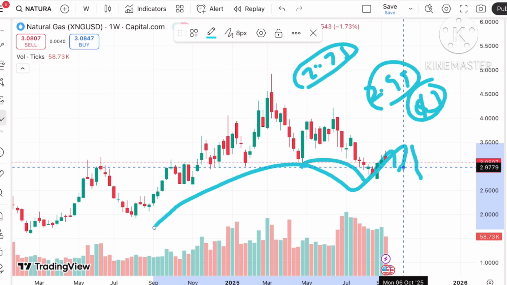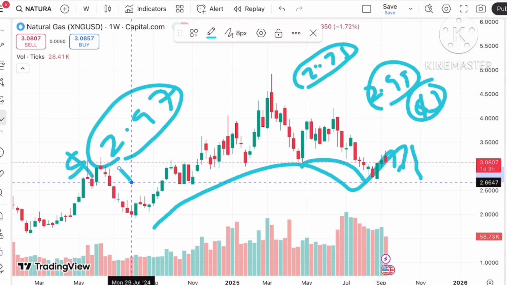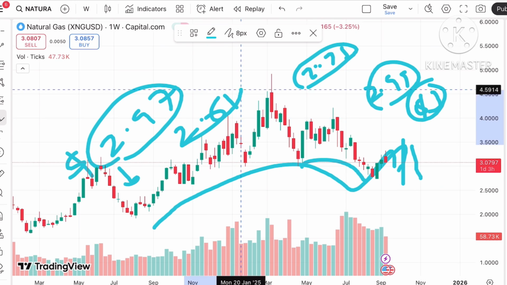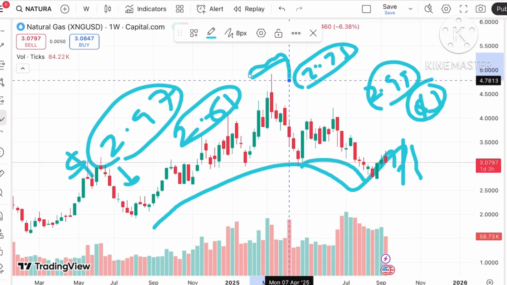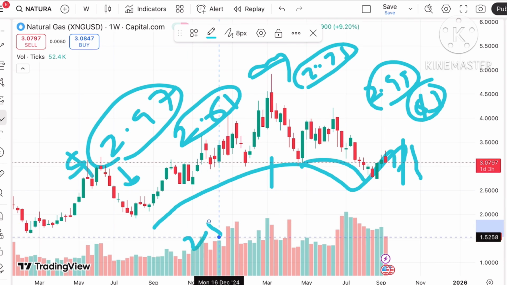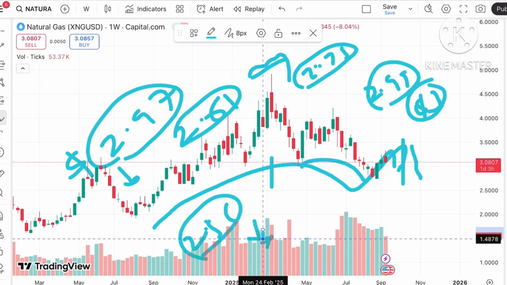the probability is high that if the price starts going below $2.97, there is a further probability of going down, because if you look at this particular trend, the chances of going further down can be seen towards the next level of around 2.7. If the price goes below that level, there is a chance of going towards 2.61, because that level is already weak. So we can see the price will go further down and it can touch a level of 2.56, and if the price falls below that level, a further downfall can be seen.